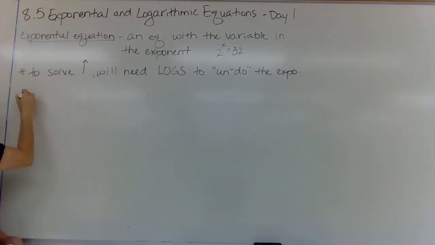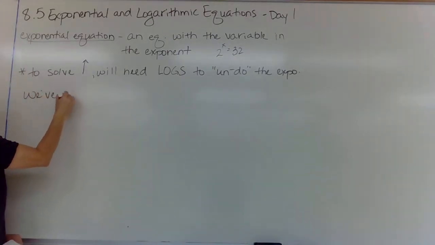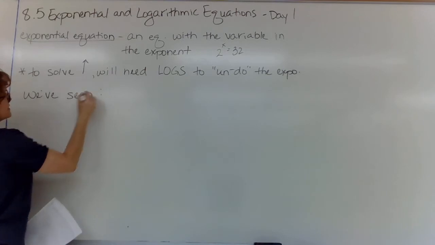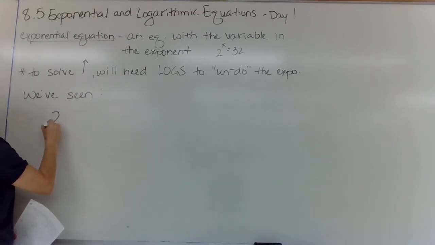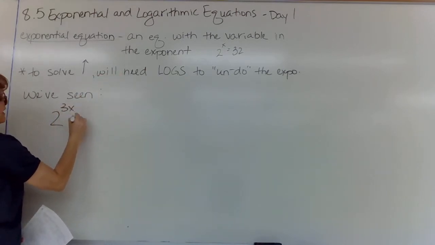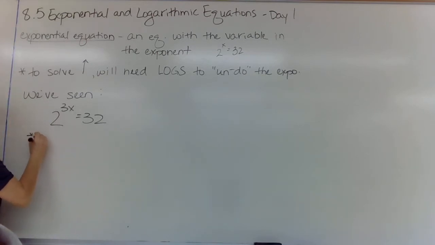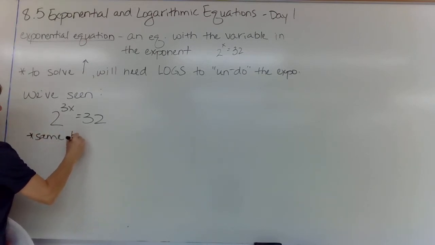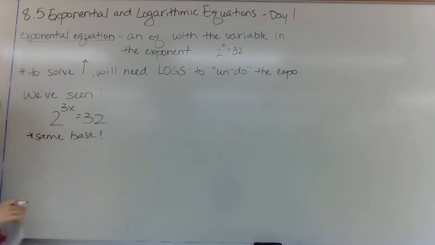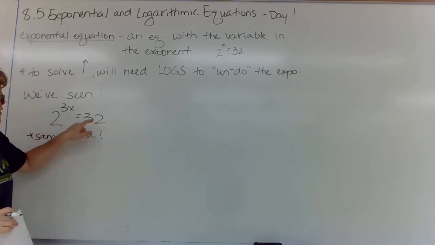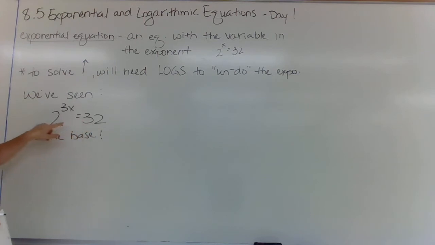We've seen this. We've seen something like, let's make it 2 to the 3x equals 32. All right, so how we solved that before is we tried to get the same base. We tried to rewrite 32 as 2 to the something, like this.